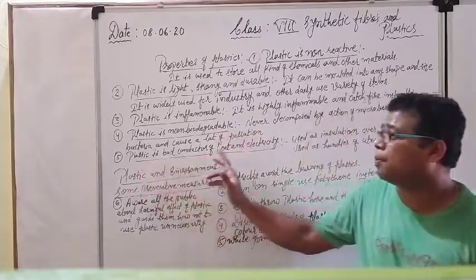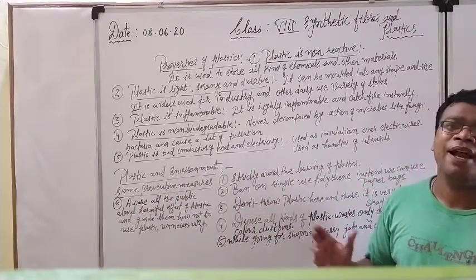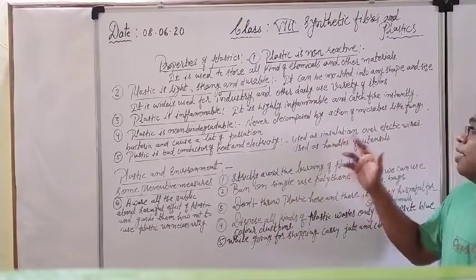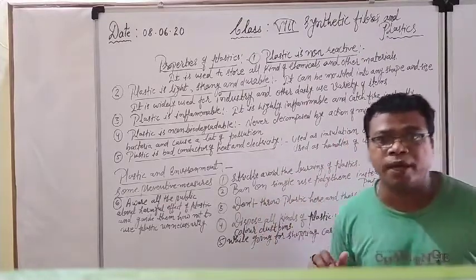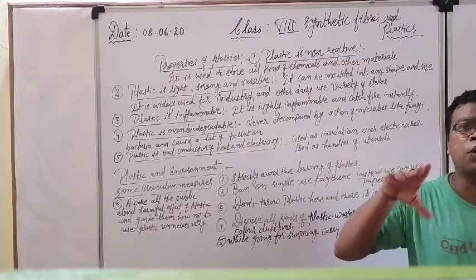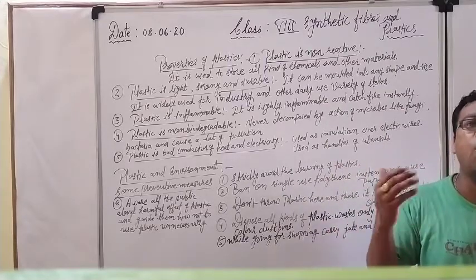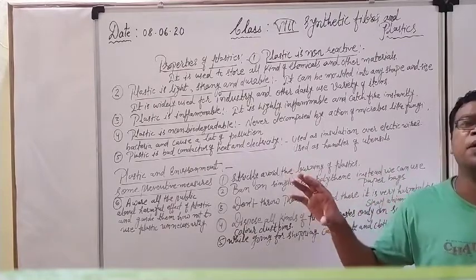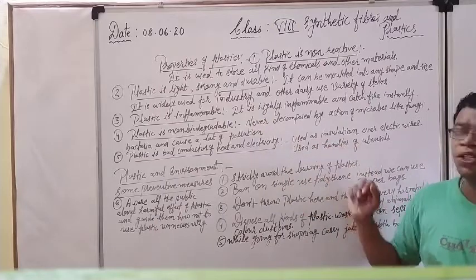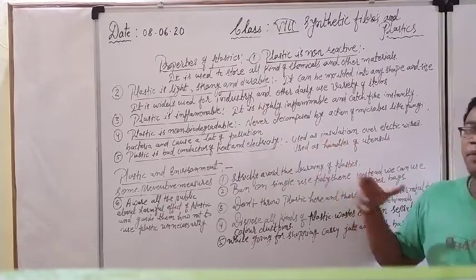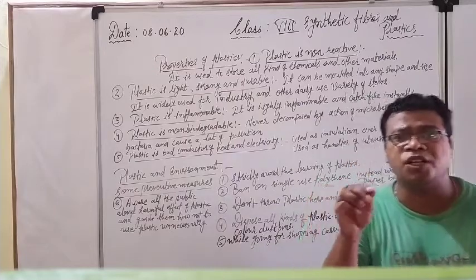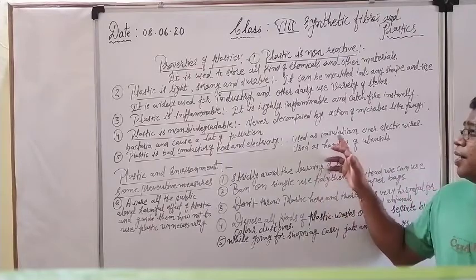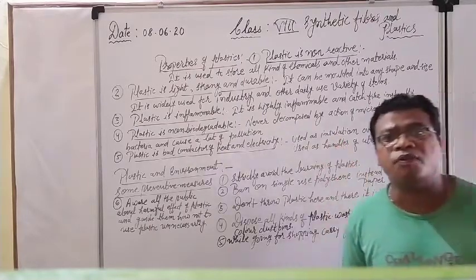Next, plastic is a bad conductor of heat and electricity, and because it is a bad conductor of both, it can be used as insulation over electric wires. Electric wires are prepared from copper or aluminium, so whatever insulation is there is generally made of plastic. That's why we are safe when we touch the plastic from the outer side. Electricity does not pass through our body, because that insulation plastic is a bad conductor of electricity.